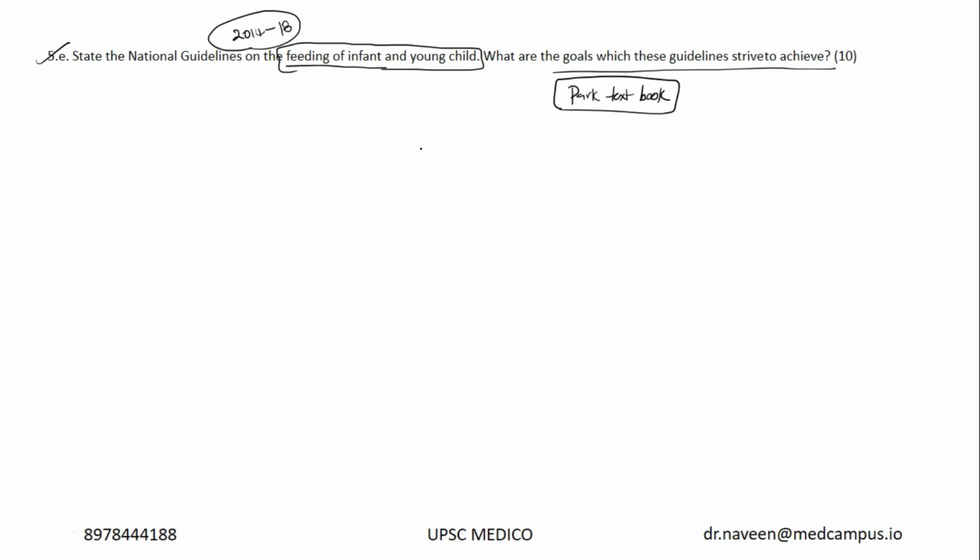Okay, in general, you can approach this: how to feed an infant and a young child. For example, first 6 months exclusive breastfeeding should be done. Okay, exclusive breastfeeding. From 6 months to 2 years, she should continue breastfeeding along with the supplementary nutrition, and food should be given from the kitchen, and the protein, the fat content should be taken care of. Okay, these are a few important things which are again there in the national guidelines.